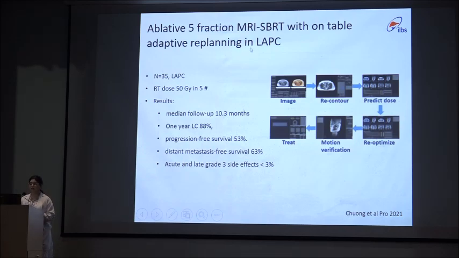Adaptive replanning, MRI guided, in locally advanced CA pancreas is another way of giving high doses. In this, on the couch itself during treatment, we can see the scans and find the changes in the volume of the tumor as well as the organ at risk, and accordingly recontour, predict the doses, re-optimize and treat the patients. So this is another way of giving high doses. And in this paper, they found that with adaptive radiation therapy planning, the 1-year local control can be achieved up to 88%.